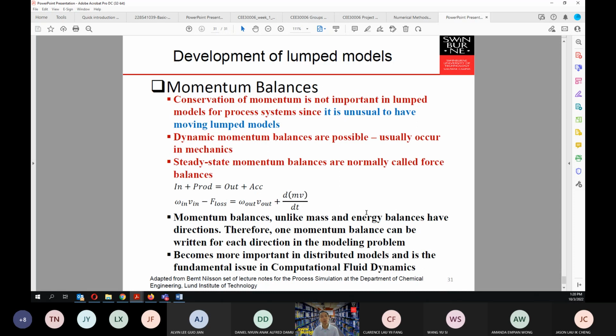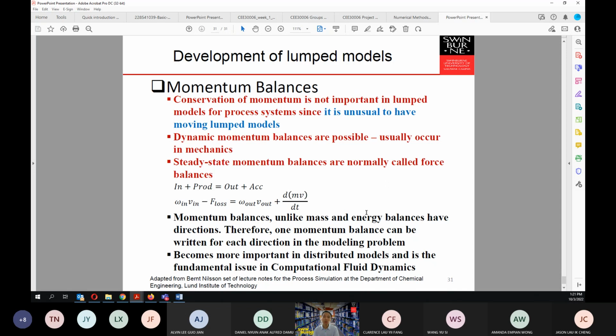Okay, so the last topic that we want to cover on the development of the lumped model is the momentum balance, but we will not go into the details in here because this momentum balance is something that is covered in detail in transfer phenomena. So in transfer phenomena, you will come across the momentum transport, you will go into the heat transport, and then you will go also into the mass transport. Then you will ask me, why, sir, the conservation of the momentum is not important in the lumped model? Because it is normally unusual to have a moving lumped model.